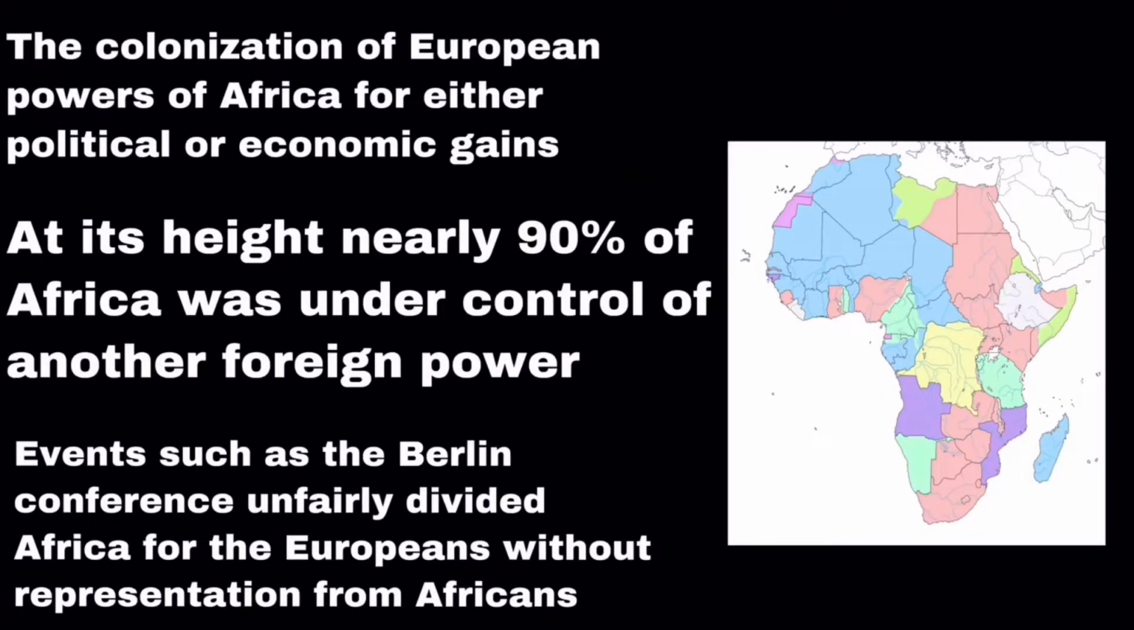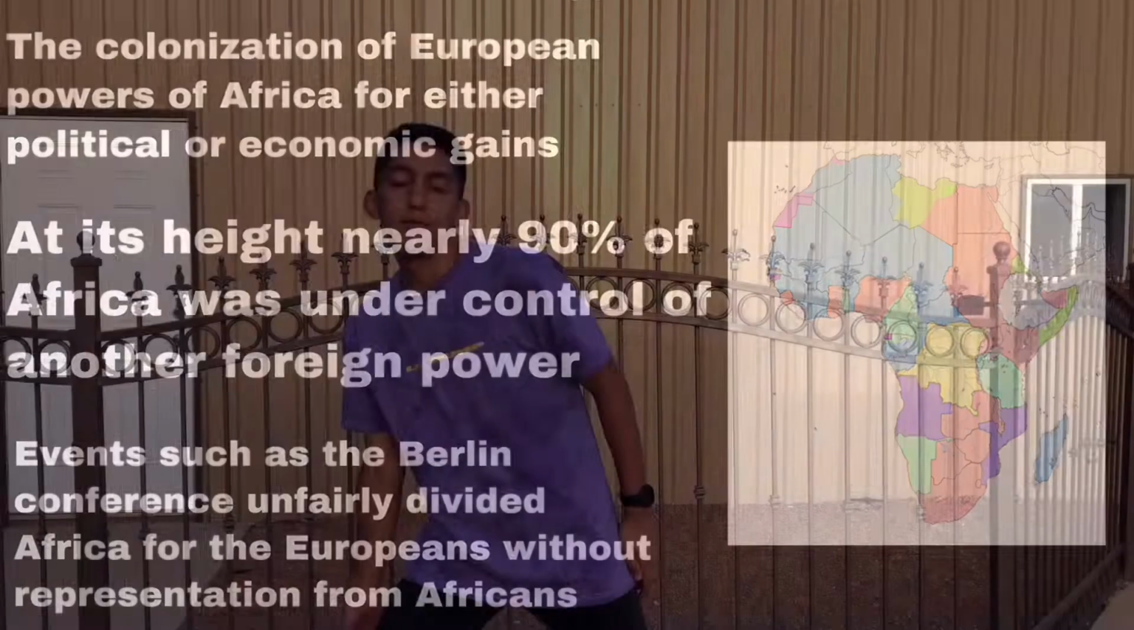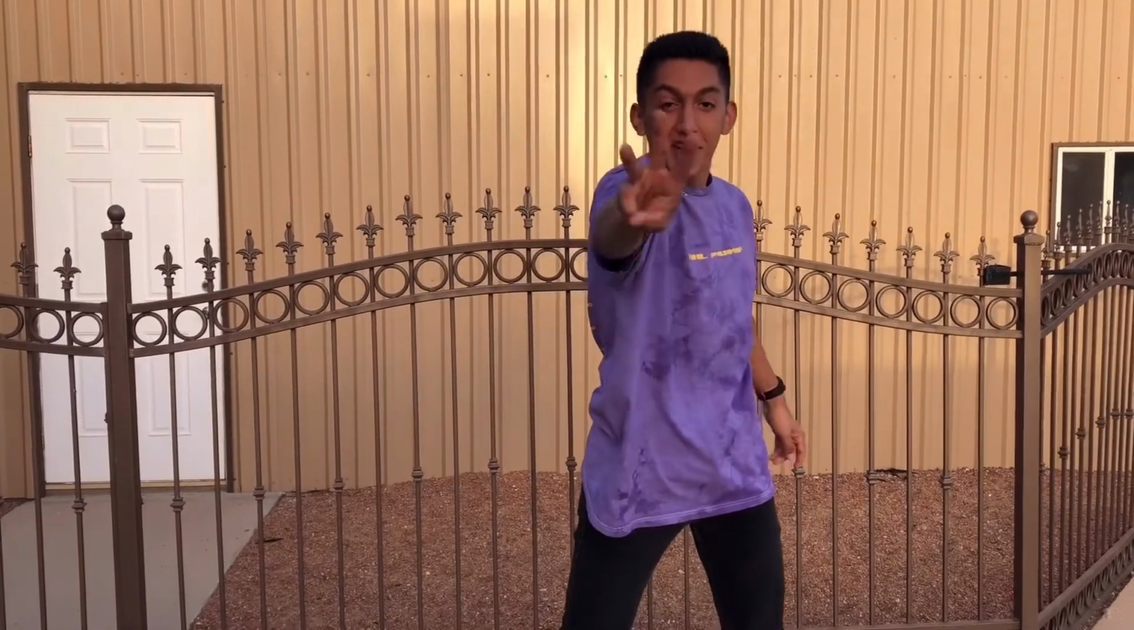Now on to the Scramble of Africa. The Scramble of Africa was the colonization of Africa by European powers for either political or economic gains. This was on a very large scale, as at the height of the Scramble of Africa, nearly 90% of Africa was under control of another foreign power. Events such as the Berlin Conference unfairly divided Africa for the Europeans without representation from Africa. As you can see in the picture to the right, all the colored sections represent a separate district of Africa being divided.